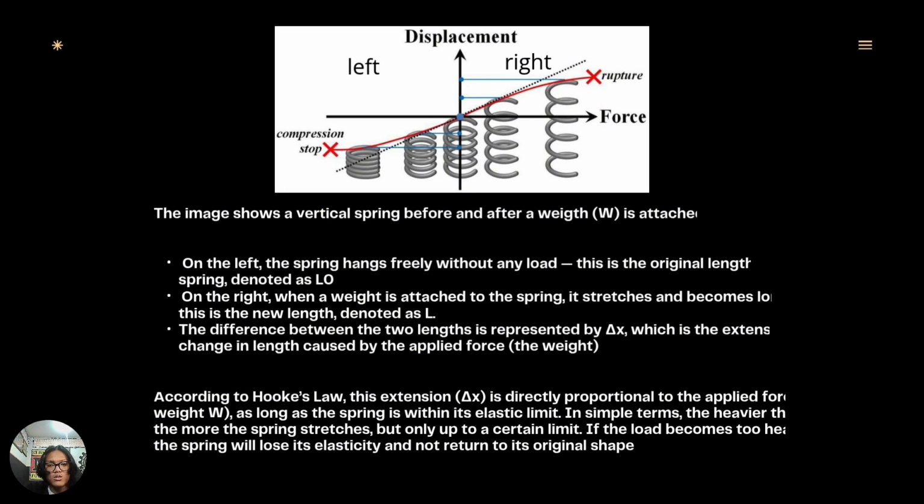The difference between the two lengths is represented by delta x, which is the extension or change in length caused by the applied force, or the weight. According to Hooke's law, the extension, delta x, is directly proportional to the applied force, as long as the spring is within its elastic limits. In simple terms, the heavier the load, the more the spring stretches, but only up to a certain limit. If the load becomes too heavy, the spring will lose its elasticity and not return to its original shape.